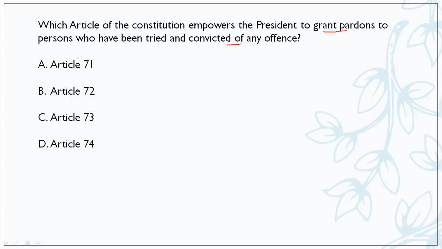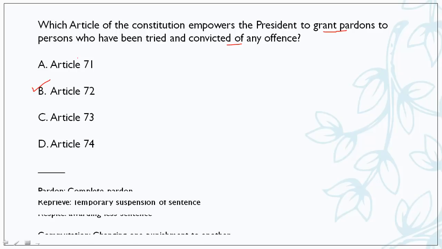This question I have put in the session because recently the convicts of the Nirbhaya case went to the President with their pardon plea, but the President has rejected it. So that's a good development. And under which article is this power of granting pardon provided to the President? It is provided under Article 72 of our Constitution.